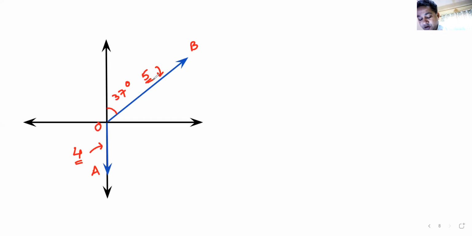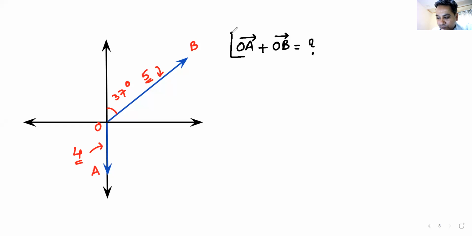You have to tell me how much is OA vector plus OB vector. I hope all of you give me an answer this time. Are you confident?